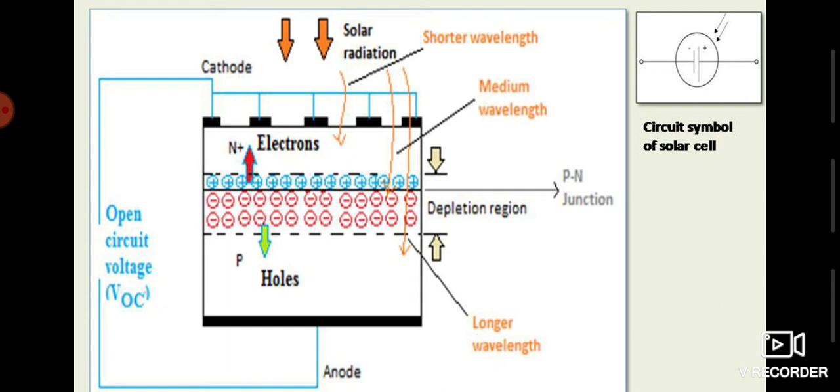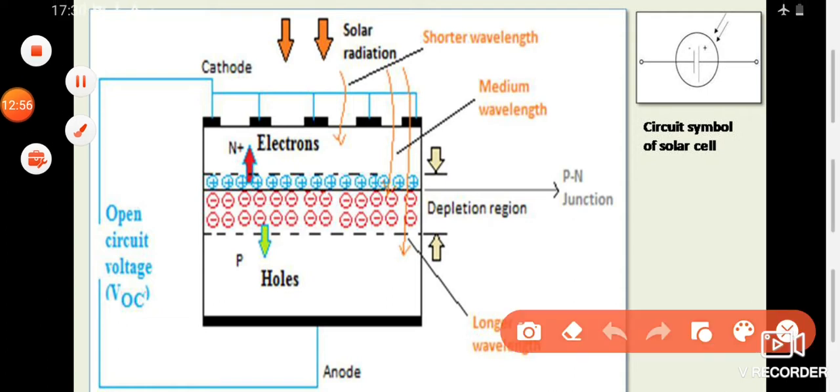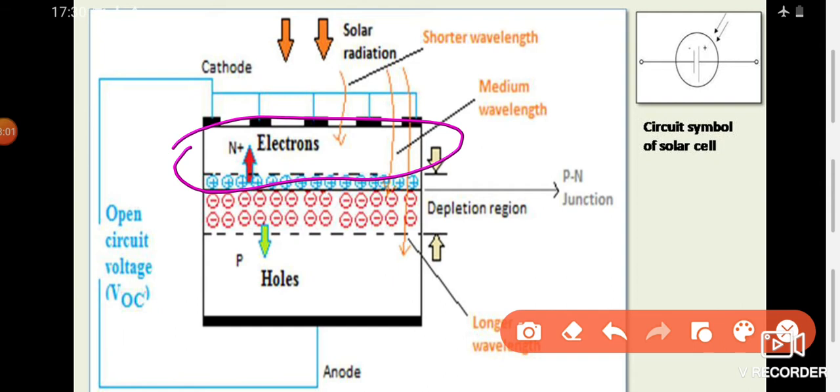Another important point is the thickness of the N plus region. This N plus region should be thinner than the P region. Why?